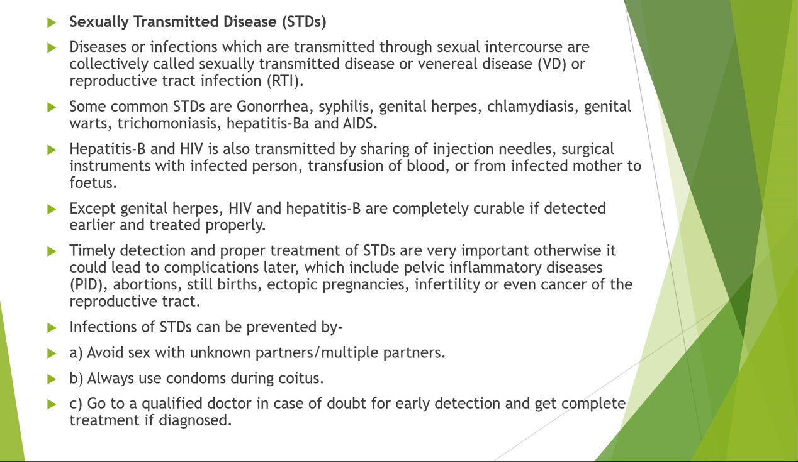Now some examples are given here to understand what sexually transmitted diseases are: gonorrhea, syphilis, genital herpes, genital warts, hepatitis A, hepatitis B, and AIDS. These are some common examples of sexually transmitted diseases.